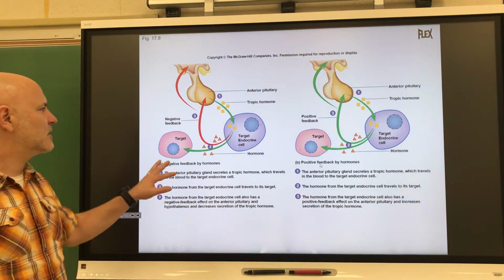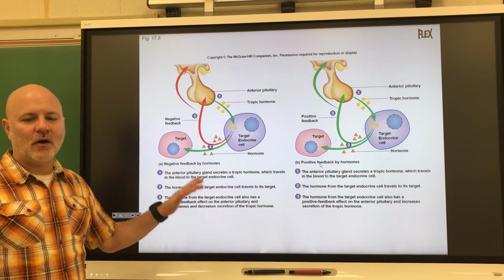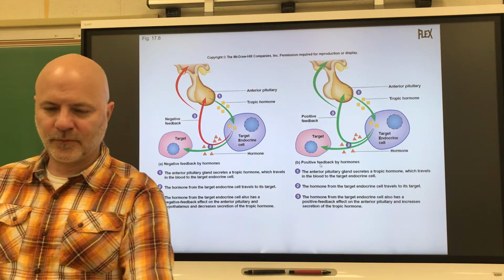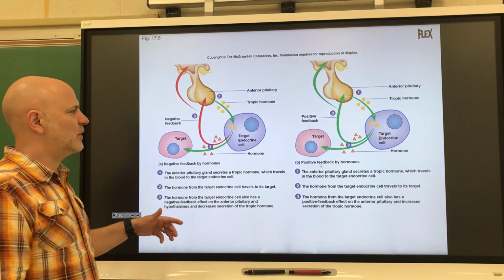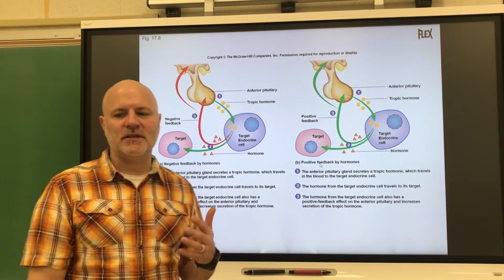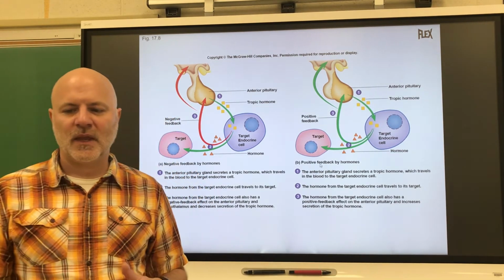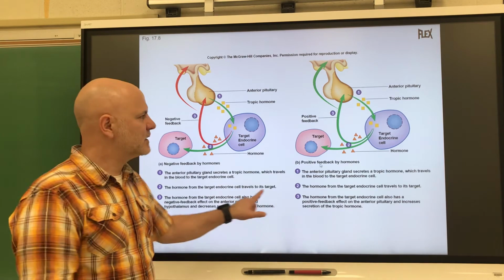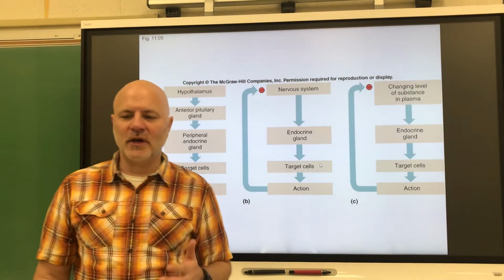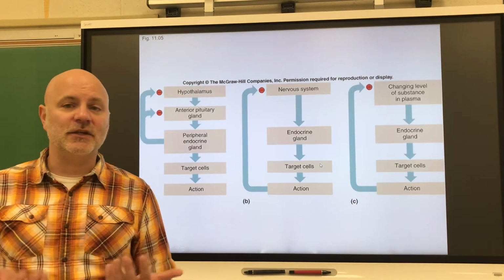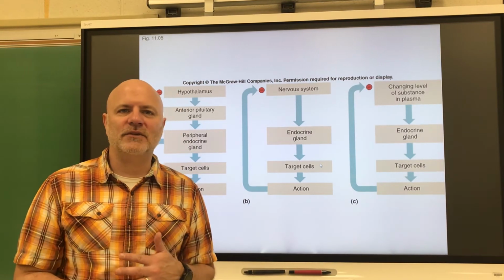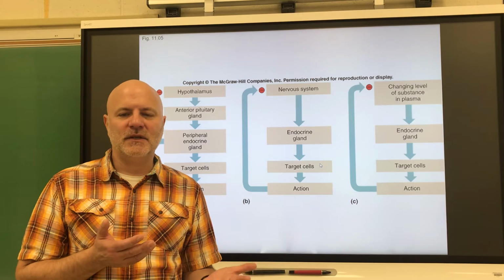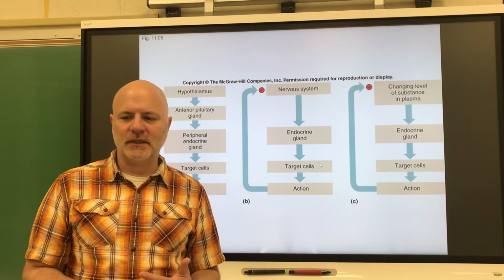Most of the ones I'm going to talk about are all negative feedback mechanisms. Okay, so let's look at the first one. The first one I don't have a picture of, and that's known as humoral stimuli. This is where a gland responds directly to changes in the internal environment. So after we eat, our blood glucose levels go up. That's sensed by our pancreas, and so our pancreas then secretes insulin.